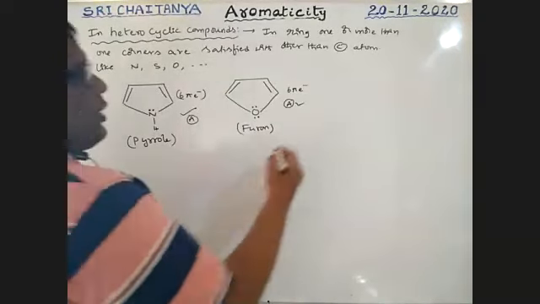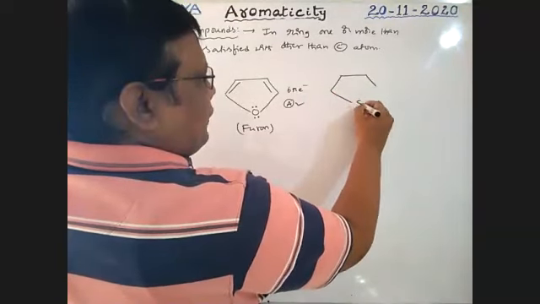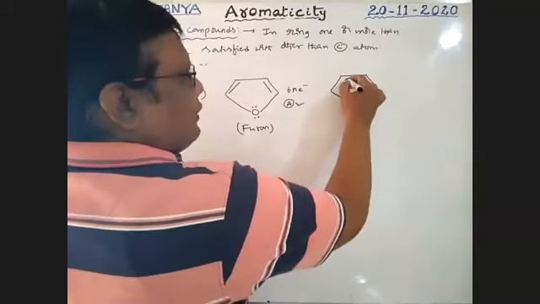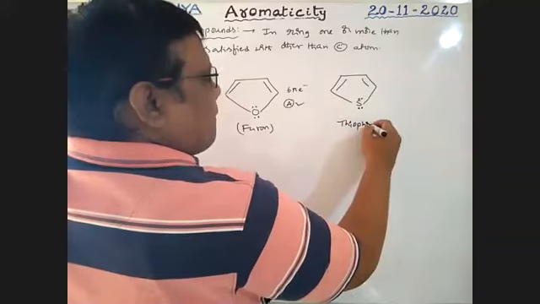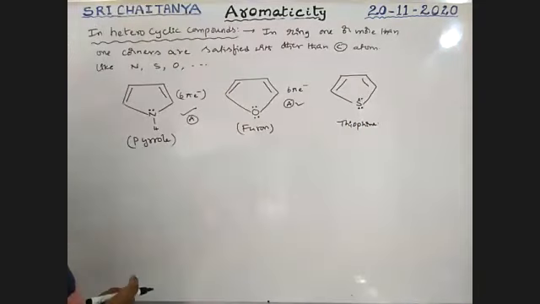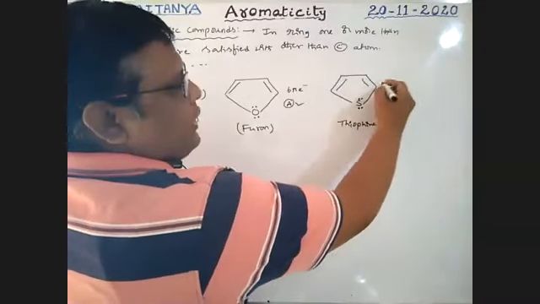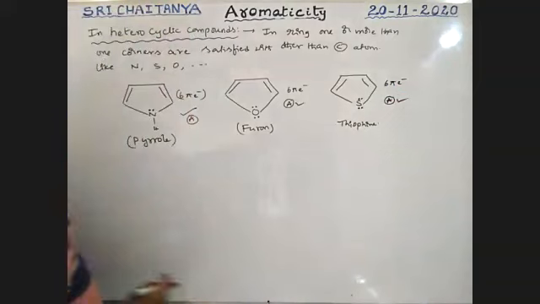So it is also aromatic. Next, sulfur. This is called thiophene. This lone pair is also included in resonance. So 6 pi electrons. This is also aromatic.